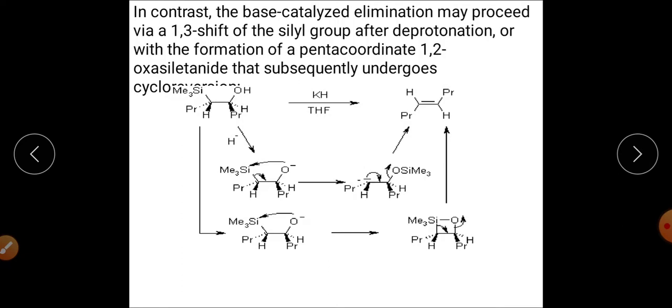When we are taking the case of basic elimination, means elimination in presence of base, at that time you can clearly see that this is the hydroxyl group, and OH negative will accept the proton from this hydroxyl group, and it will give rise to O negative. Now this O negative will attack on this particular trimethylsilyl group and will form a cyclic transition state like this one, and from this elimination will be done, and this is the product of this reaction. So here the reaction will be syn elimination.